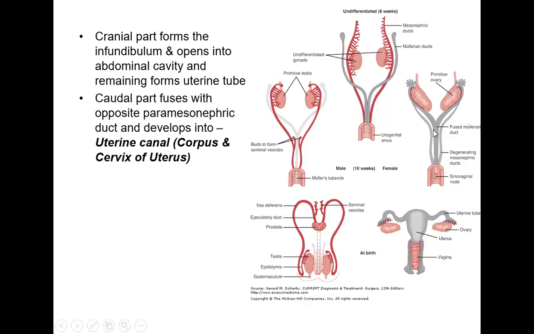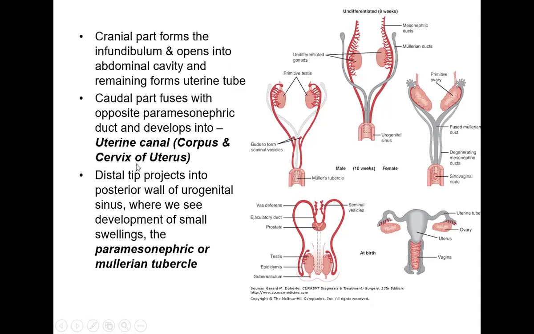If you see here, the part where both the paramesonephric ducts fuse together forms the uterine canal, which forms the corpus, the body, and the cervix of the uterus. Okay. The distal tip projects into the posterior wall of the urogenital sinus, where we see the development of a small swelling, the paramesonephric duct or the Mullerian tubercles. If you see here, the Mullerian tubercles will develop into the vagina.